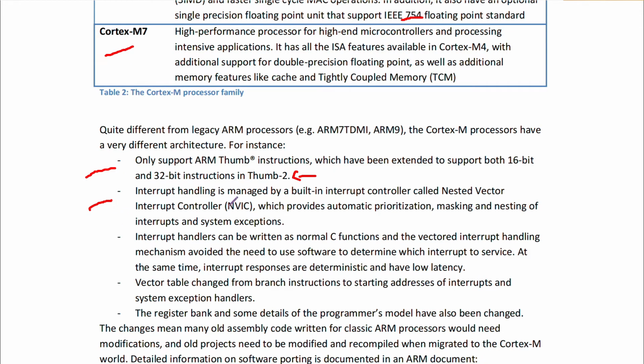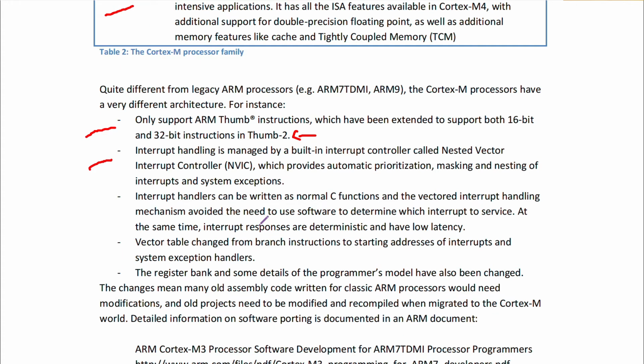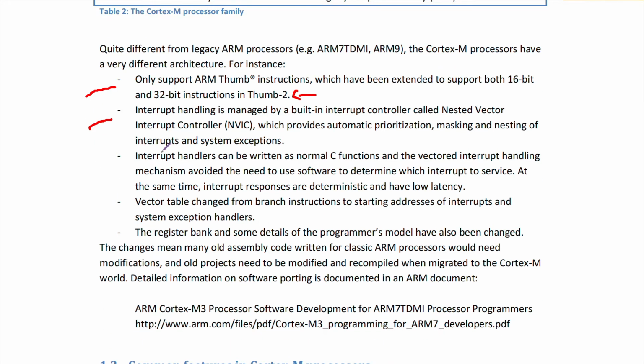Interrupt handling is managed by a built-in interrupt controller called Nested Vector Interrupt Controller, जिसको हम short में NVIC भी कहते हैं, which provides automatic prioritization, masking and listing of interrupts and system exceptions. So this processor has a lot of interrupts. So इसको manage करने के लिए एक inbuilt interrupt controller present है आपके processor में, that is called NVIC, right? So these interrupt handlers are written normally as C functions. So whenever we do the programming for this, then we'll be looking in detail about the interrupt handlers.